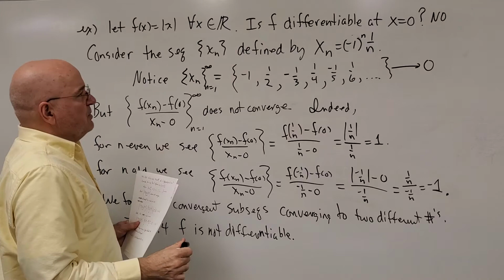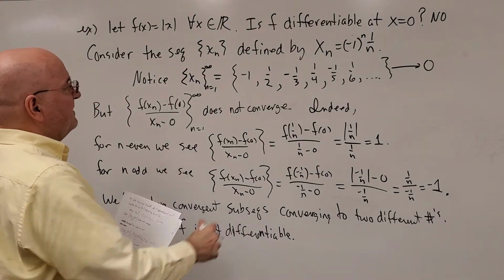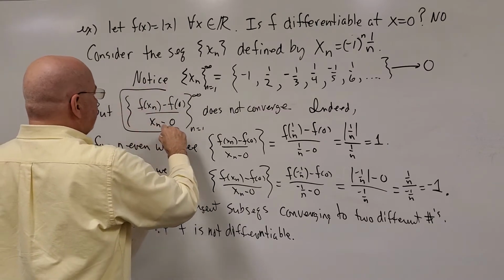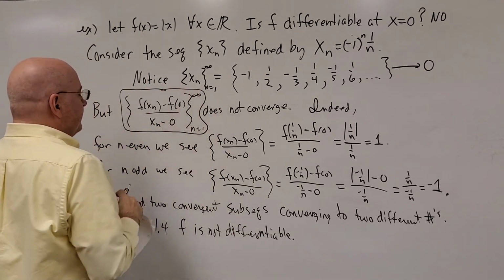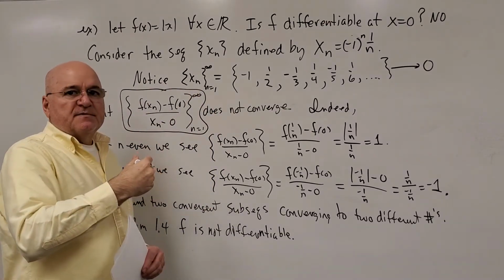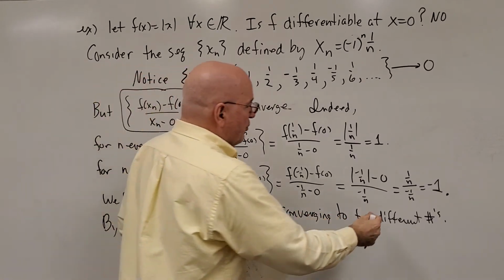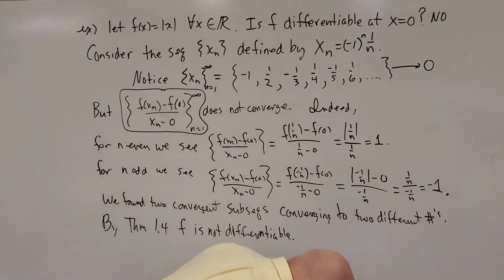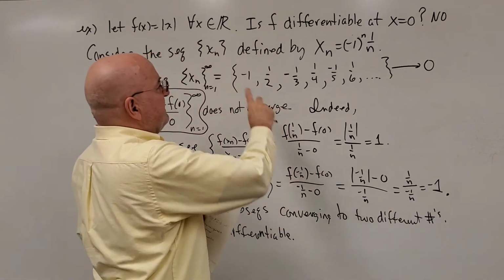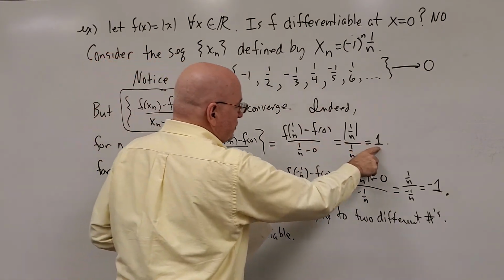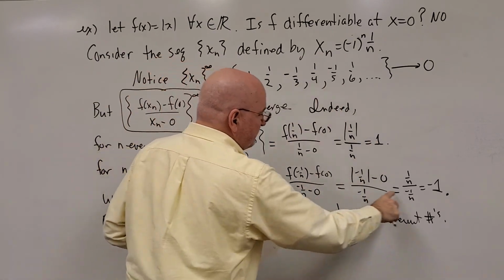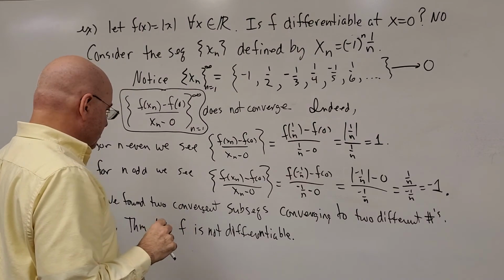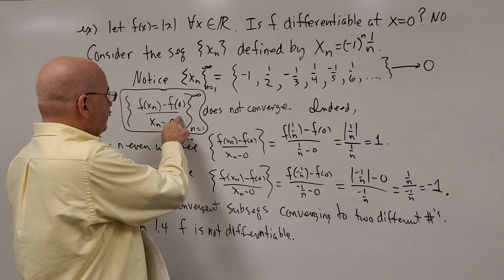We could also have simply shown that this sequence doesn't converge because the terms oscillate back and forth from 1 to negative 1. Instead, we chose to take the even terms, which converge to 1, and the odd terms, which converge to negative 1. So either way, the function f is not differentiable because this limit does not exist.